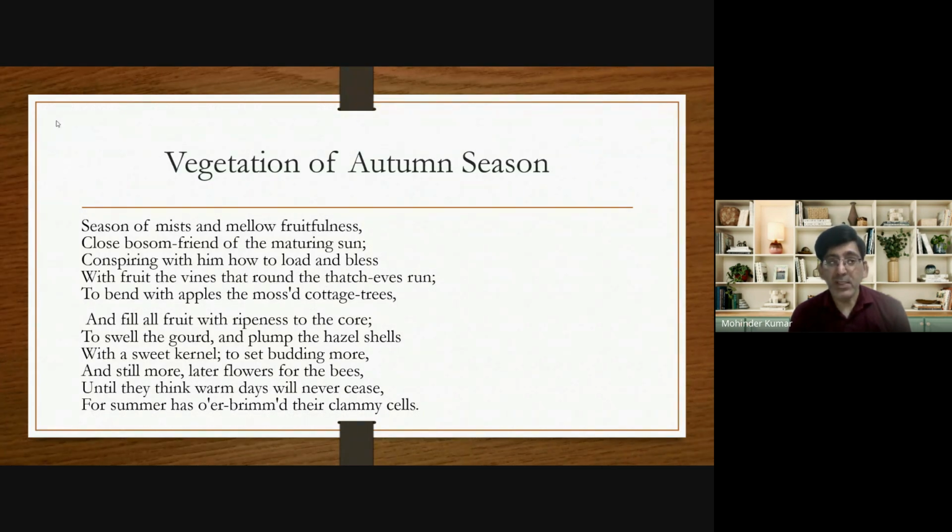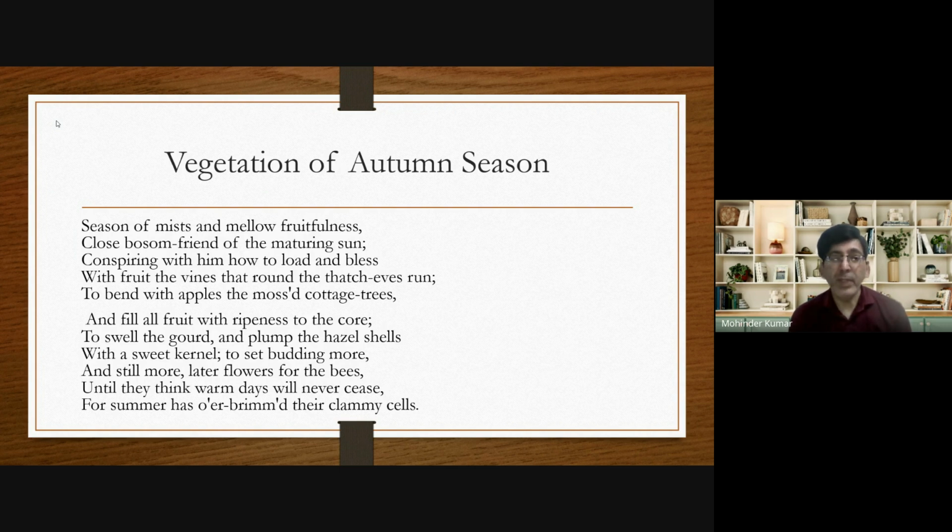Now, what does he say? Conspiring with him how to load and bless means the autumn season works with the sun, and with the help of the sun, each and every tree and each and every vine is full of fruits. Conspiring with him means planning with him.